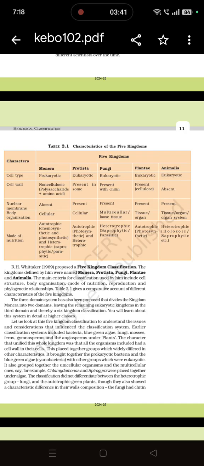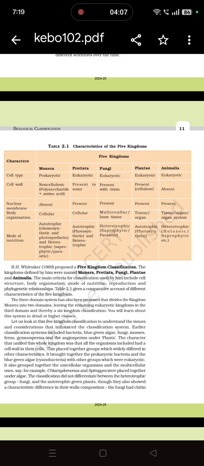It is either saprophytic or parasitic, like mushrooms, Rhizopus, Penicillium, Aspergillus. Plantae are mostly autotrophic and photosynthetic, though some like the pitcher plant are partially heterotrophic. Animalia are always heterotrophic, holozoic or saprophytic, as we do not have chlorophyll.